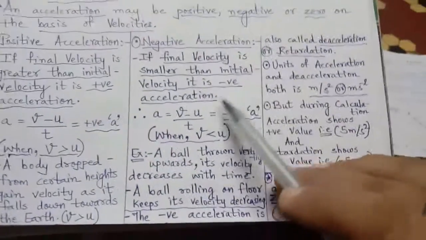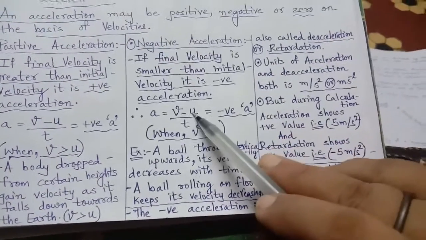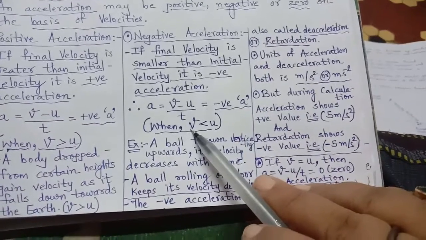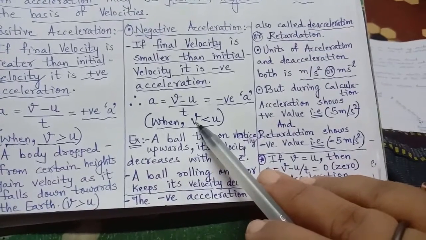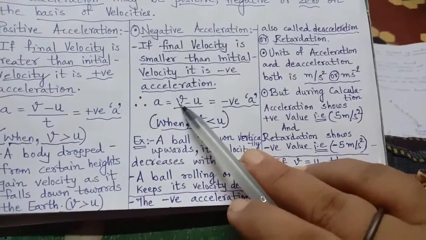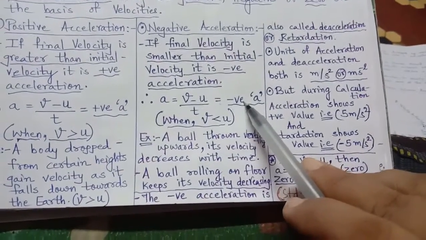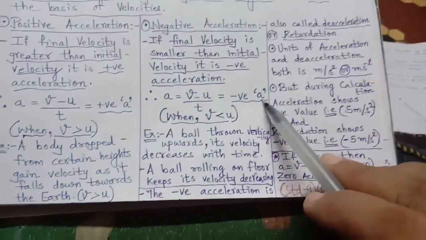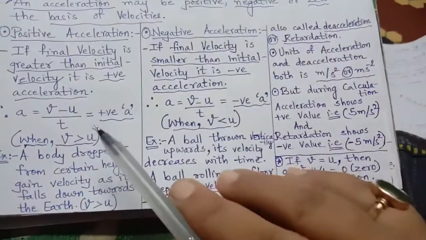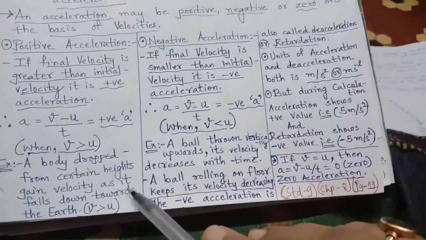On the contrary, if final velocity is smaller than initial velocity, acceleration is negative. Final velocity v is less than u. So when a smaller value is subtracted from a greater value, the answer will be negative, acceleration will be negative. A ball thrown vertically upwards is completely opposite of this. Here from the top it is thrown downward.